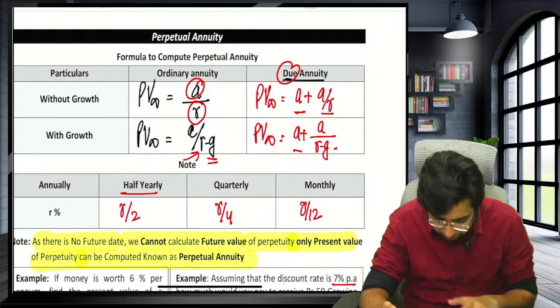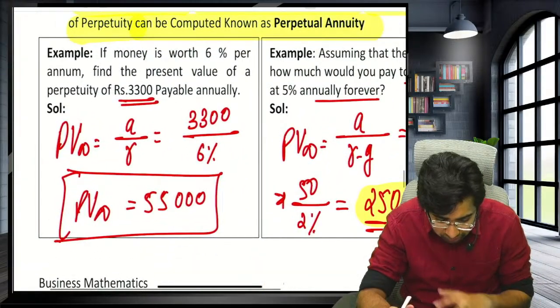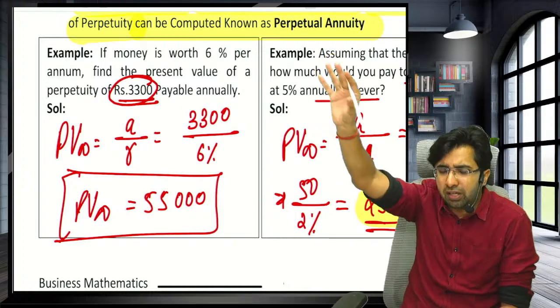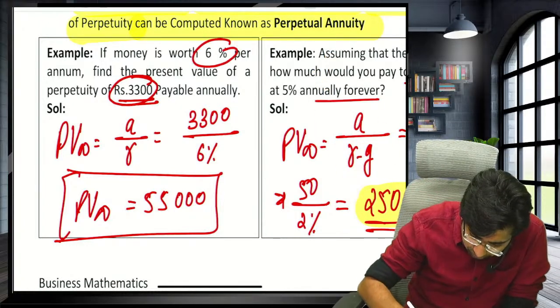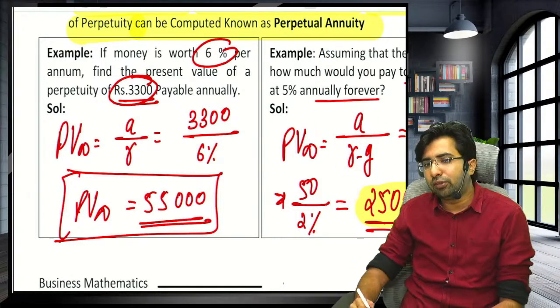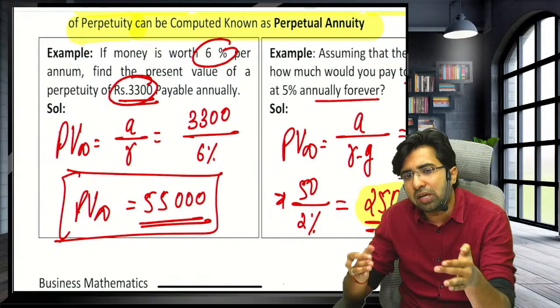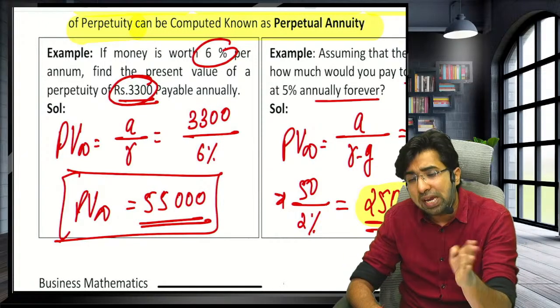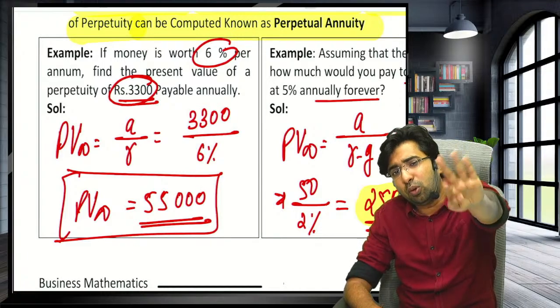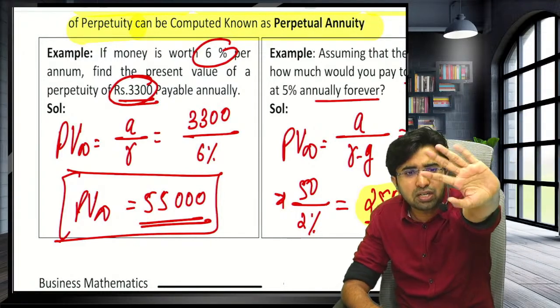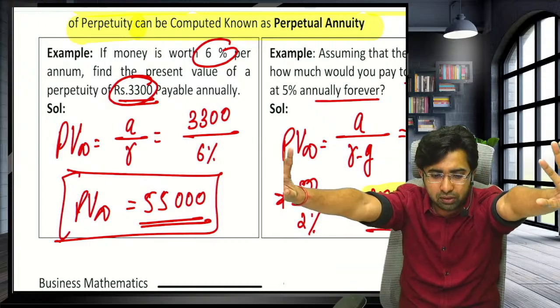That's only the trick. For example, here you have to calculate a perpetuity. What is the annuity? I want 3300 for an infinite number of periods, divided by the rate of interest, that is 6%. You will get an investment of 55,000 rupees. That's only A upon R. And in case of growth, A upon R minus G. In case of due, A plus A upon R. And in case of growth plus due, A plus A upon R minus G. That's all. That's sufficient. Nothing at all.